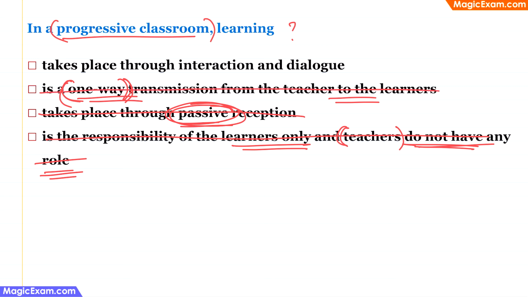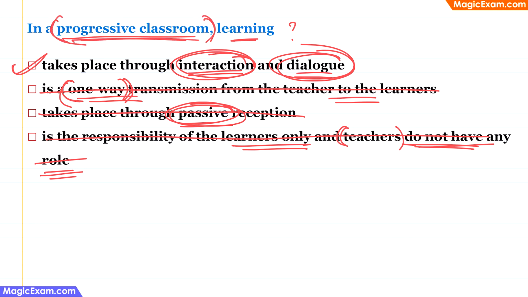So we are left with one option, that is takes place through interaction and dialogue. Now this is the correct answer, and this is also correct as per the social constructivist theory or Vygotsky's theories, because when we look at it, these interactions and dialogue are nothing but social interactions. These can be interactions between the teacher and the students or between the students themselves. Therefore, if learning is happening through interaction and dialogue, which are social processes, then this is a progressive classroom.